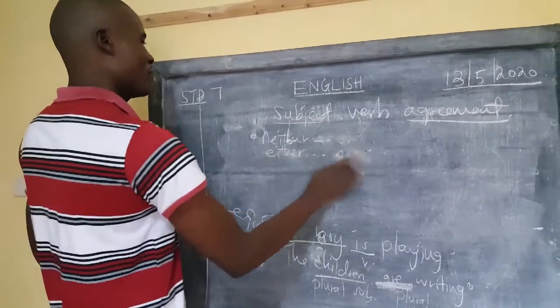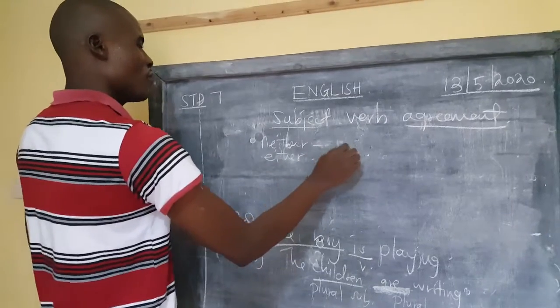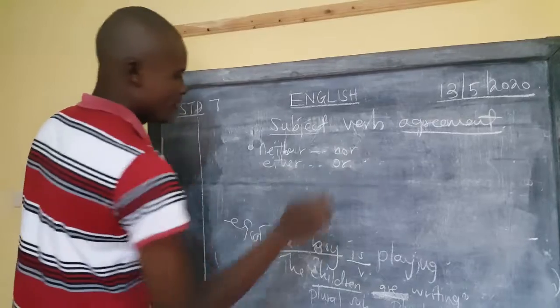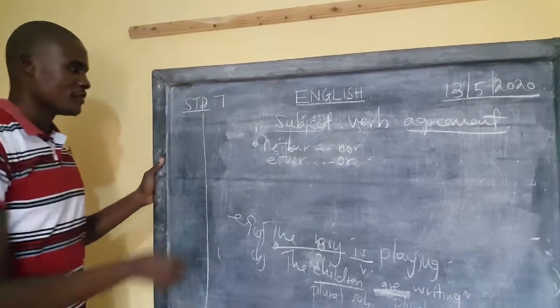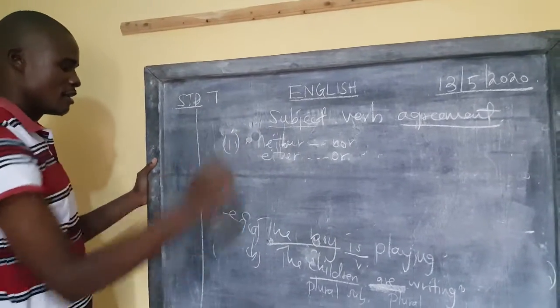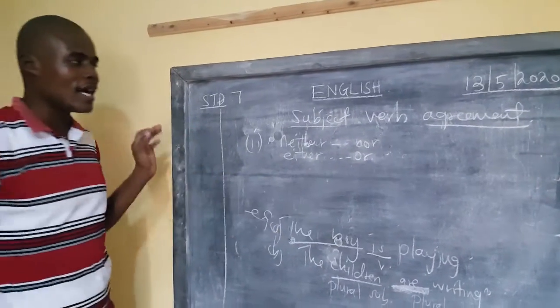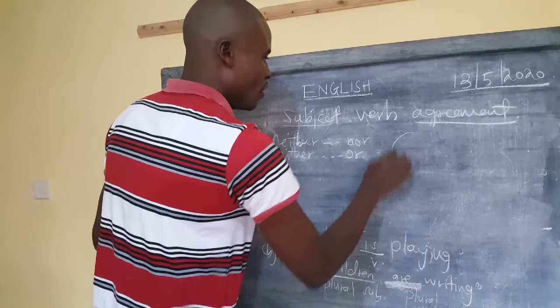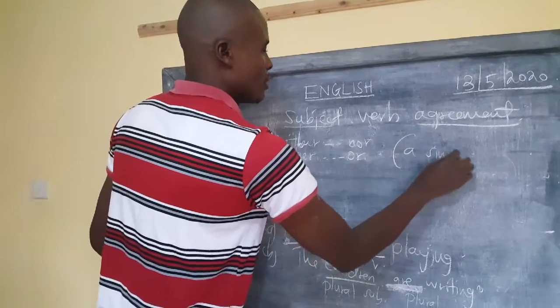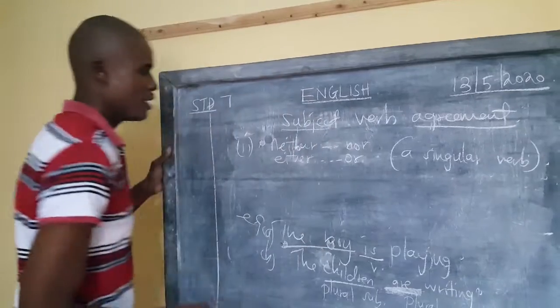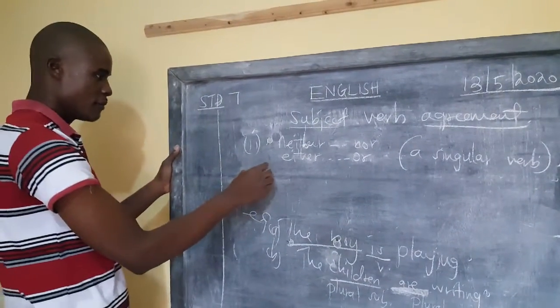I've written them the opposites. So neither, nor, or, and either or. Good. Like that. So we are using this. Now let this be our Roman 2 example. This one will take a singular verb. They'll all take a singular verb.